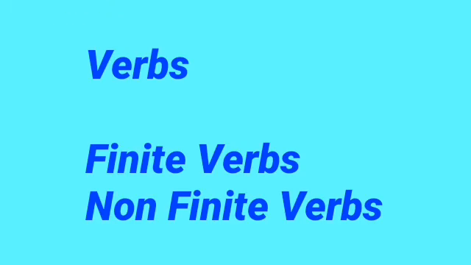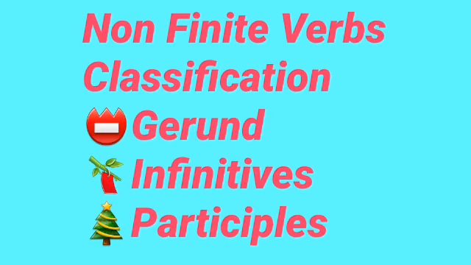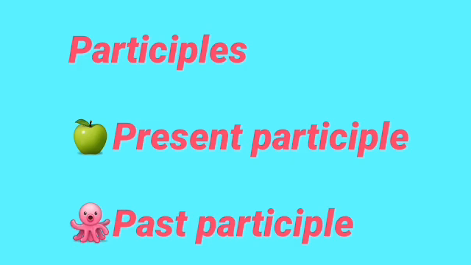Let's recall verbs. Finite verbs, non-finite verbs. Finite verbs indicate tenses. Non-finite verbs do not indicate tenses. Non-finite verbs classification: gerund, infinitives and participles. There are two participles. One is present participle, another one is past participle.